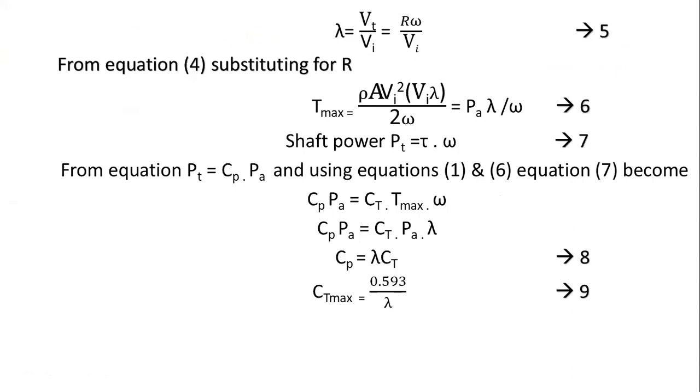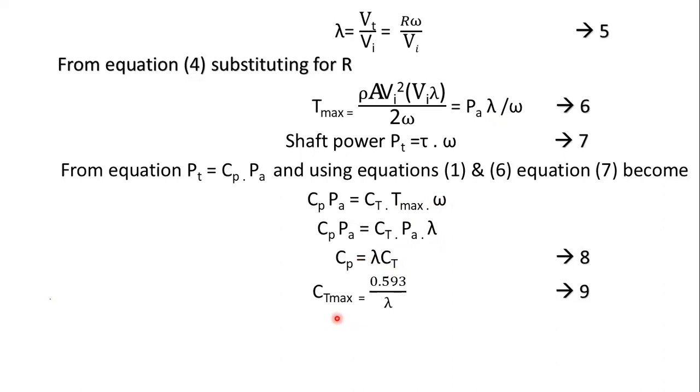We can write Pa into lambda by omega. So this denominator omega and numerator omega get cancelled. Remaining, Pa into lambda will remain. So Pa gets cancelled. Cp is equal to lambda into Ct.